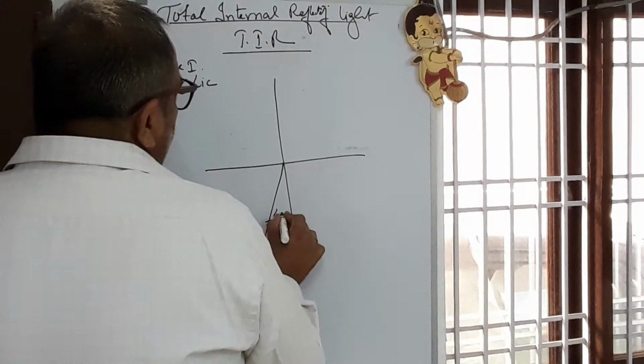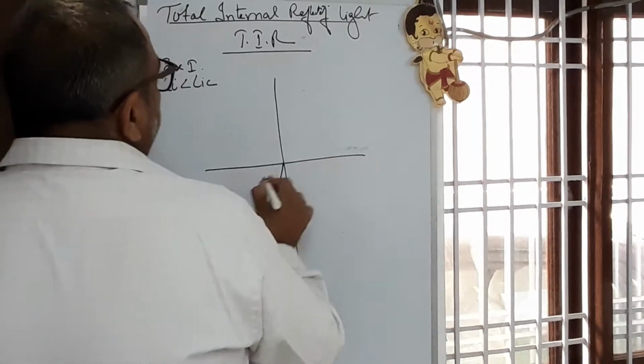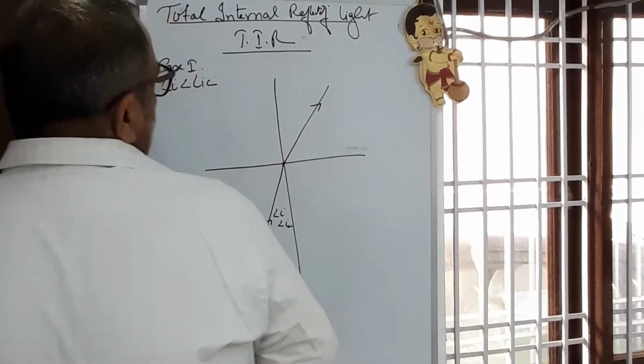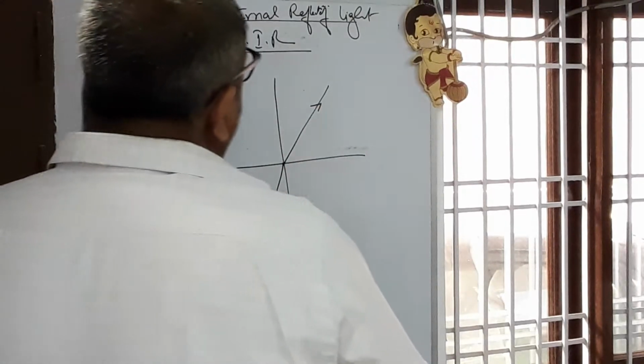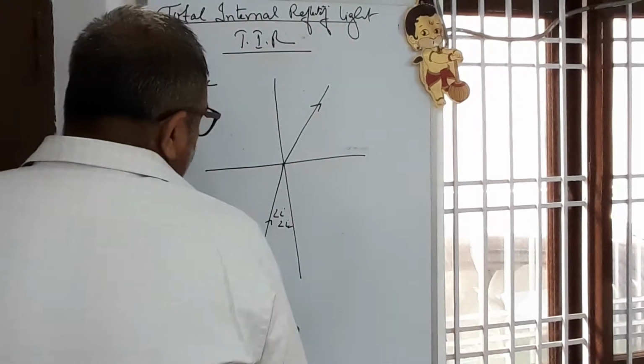Here the angle of incidence is less than the critical angle. The ray of light will pass away from the normal. This refracted ray will pass away from the normal. This is the first case.